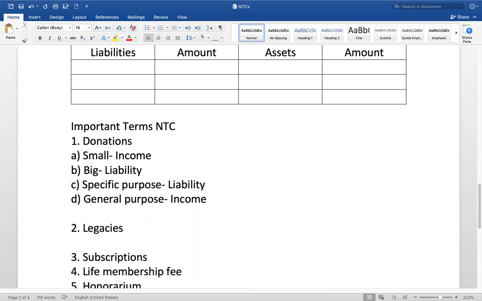Let's come to the legacies. What is a legacy? This is received through a will, through the will of a deceased person. Okay, a dead person. I know one of my neighbors.